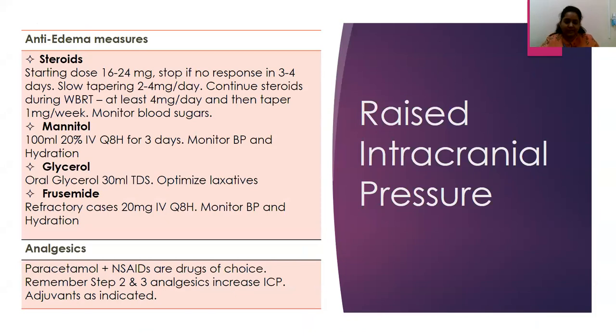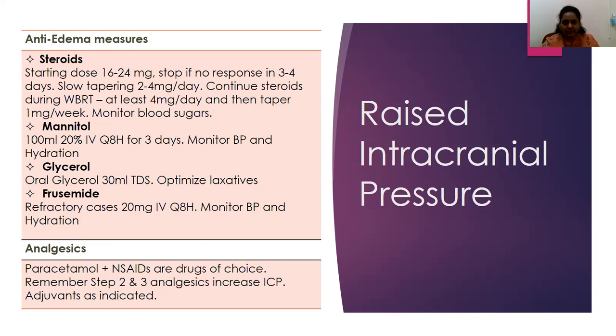The medical decompressive therapy involves starting the patient on steroids, mannitol, which should be given IV, or oral glycerol, and furosemide in cases which are refractory. Dexamethasone is the most preferred steroid, which is easily available here also. So we start at a dosage of 16 to 25 milligrams, divided into three equal doses.